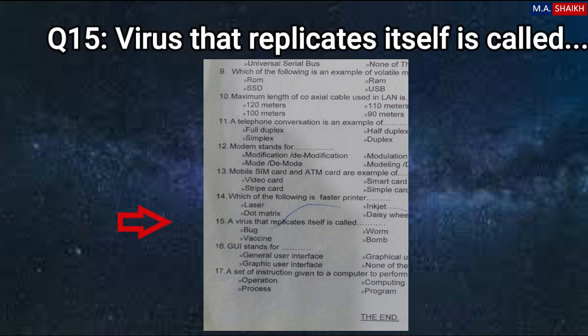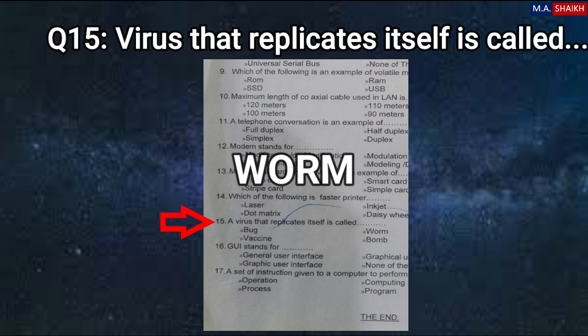Question number 15 is a virus that replicates itself is called bug, worm, vaccine, bomb. Second option is correct. Worm. Worm is one of the malware that replicates itself, means making the copy of itself. And spread in different data by making the copies of itself.